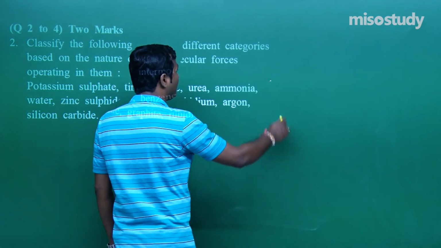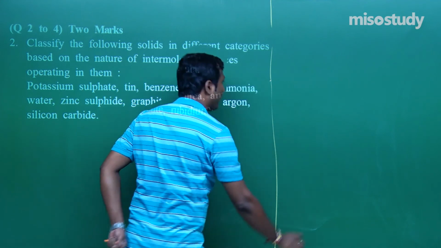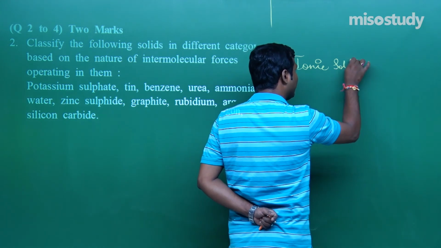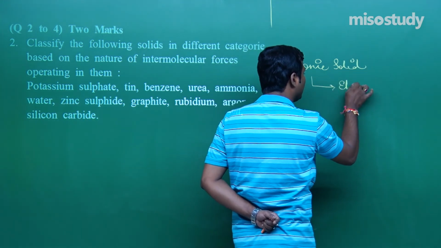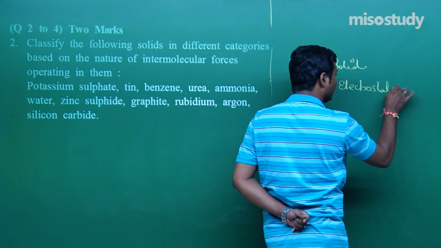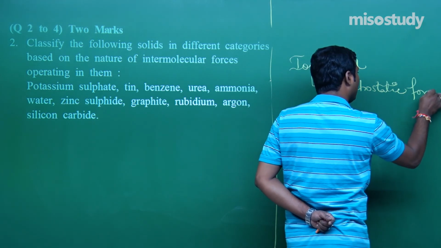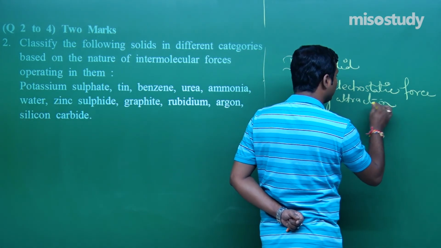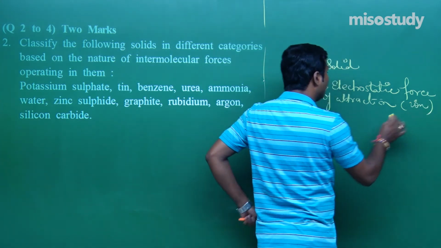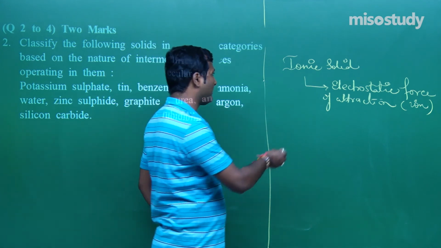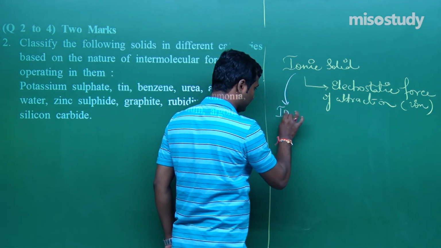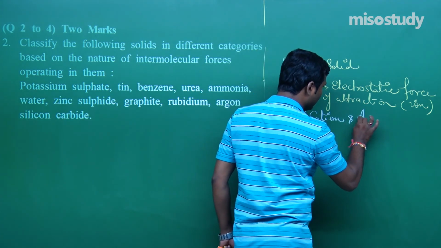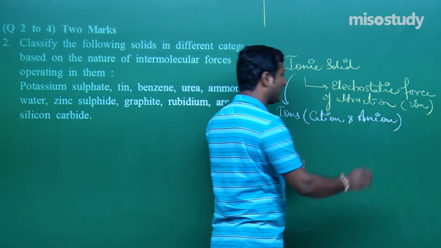Do you remember, as I have discussed during my lecture, there are ionic solids. If there is an electrostatic force of attraction between the particles, that is between ions, my friend. In an ionic solid, the constituent particles are ions, that is one cation and the second one anion.